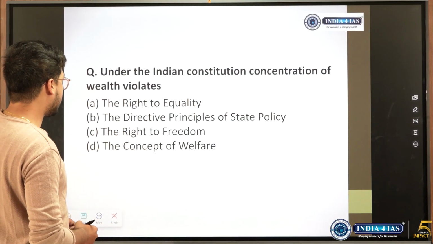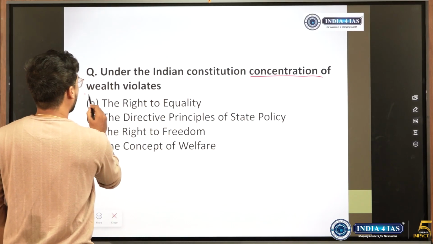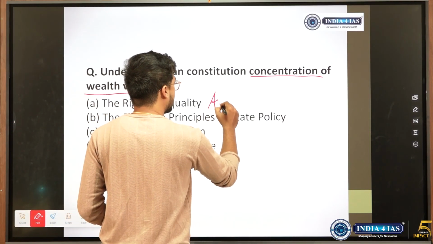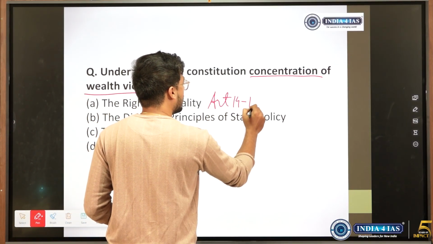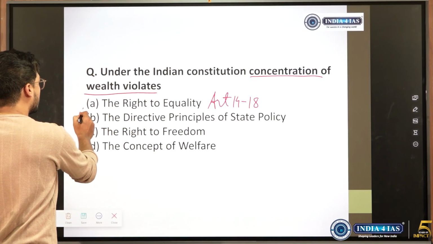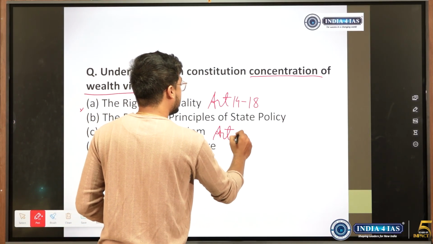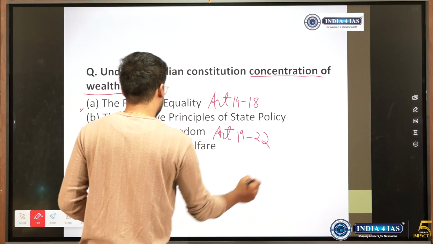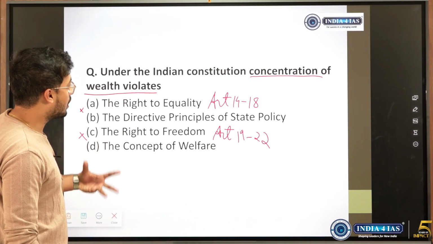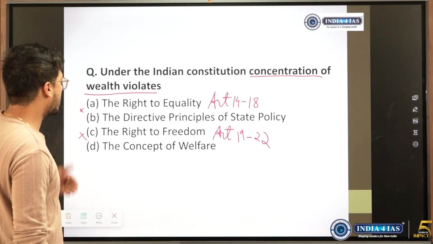First question, under the Indian Constitution, concentration of wealth violates which of the following? Right to equality, this comes under article 14 to 18, sorry. So does it deal with concentration of wealth? No, it doesn't. Right to freedom, which comes under article 19 to 22. Does it deal with concentration of wealth? No. Then the concept of welfare, which is a very broad theme. Yes, it includes a lot of other things also, but we'll see at option B.